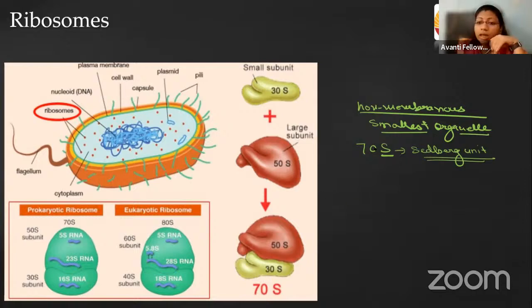So why 70S? Because it is composed of two different units. One is the 30S unit, the smaller unit, and the other is the 50S unit, the larger unit. But when we talk about the same ribosome in the eukaryotic cell, they have the 80S ribosome, which is composed of 60S and 40S units. The 60S unit is the bigger one, and the 40S unit is the smaller one.